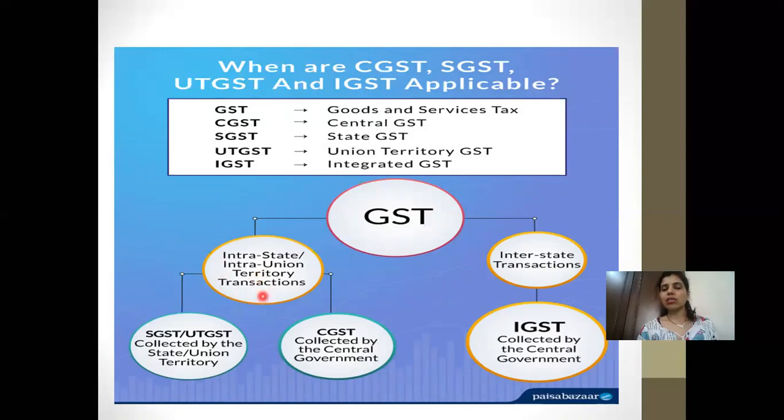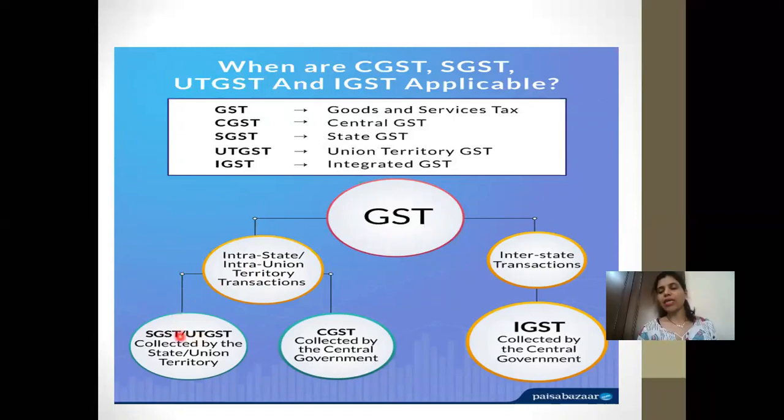If goods or services are transported within the state, it is known as intrastate, or within the union territory. For example, if anything is transported inside Goa, it is said to be within the union territory. In that case, the tax which is applicable is SGST.